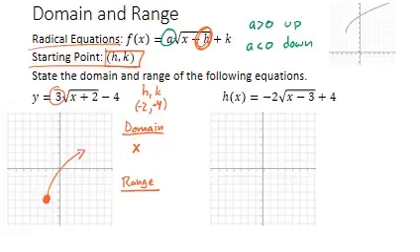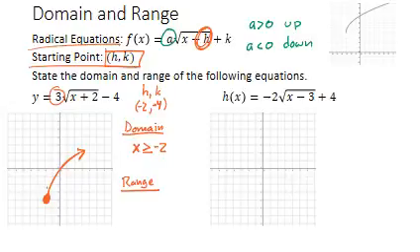It never goes to the left. So I would say then that my domain is x is greater than or equal to -2, because it never goes below this boundary of -2. My graph doesn't exist over here. It starts here and only goes to the right.